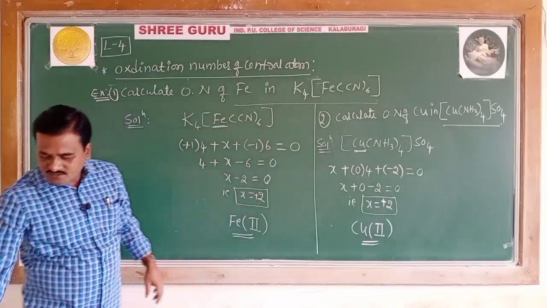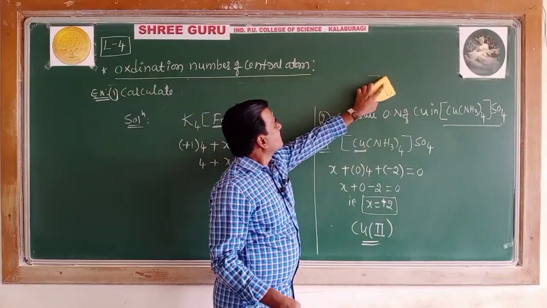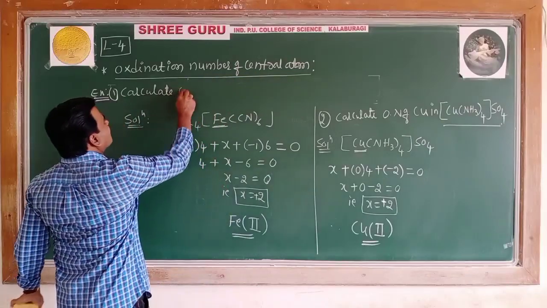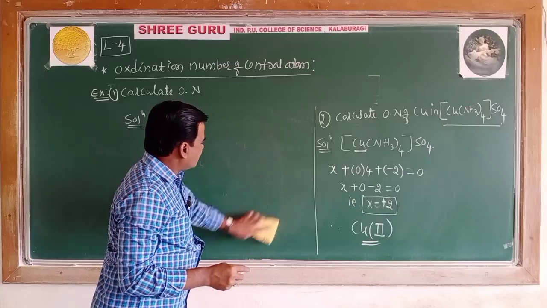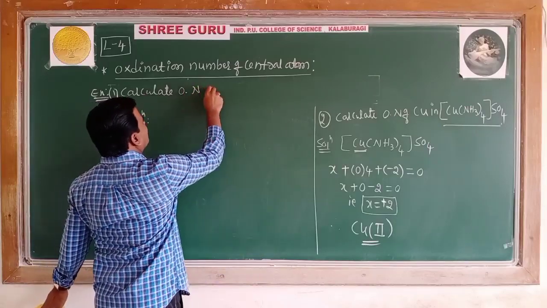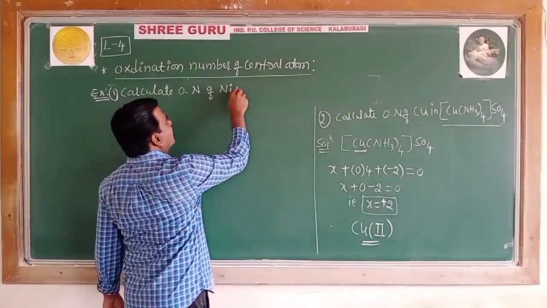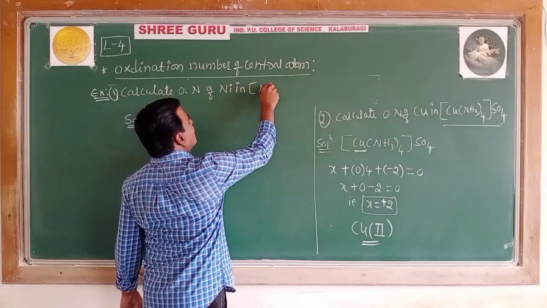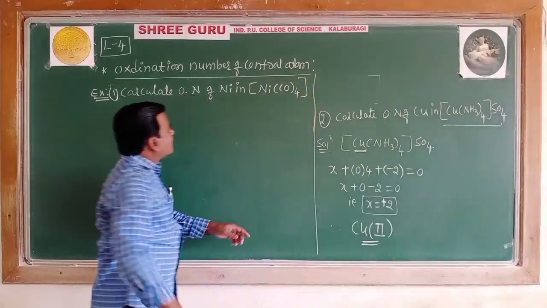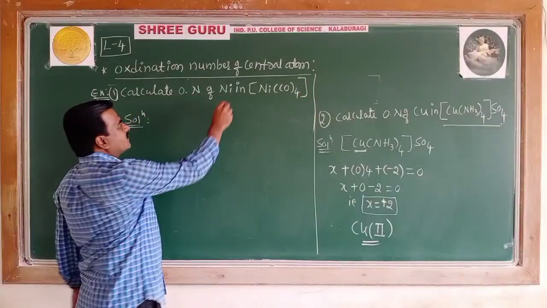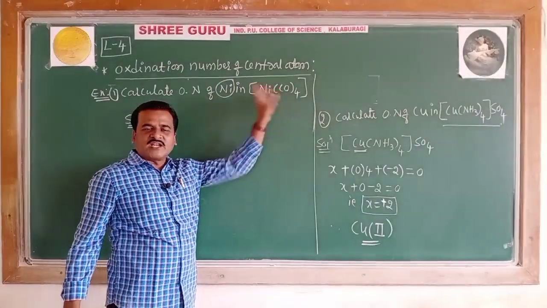Let's take one more example: calculate the oxidation number of the metal atom nickel in nickel tetracarbonyl.